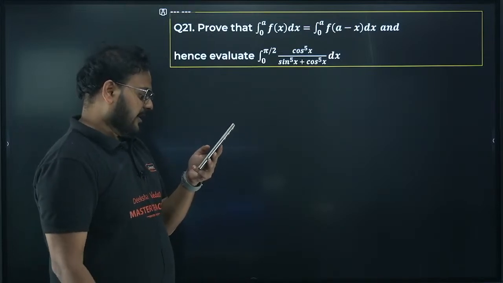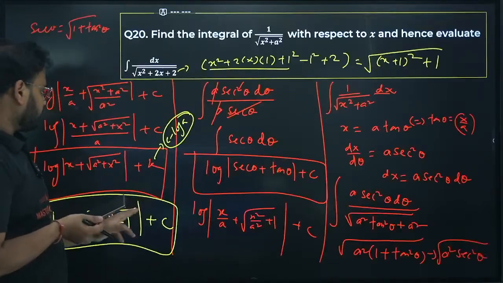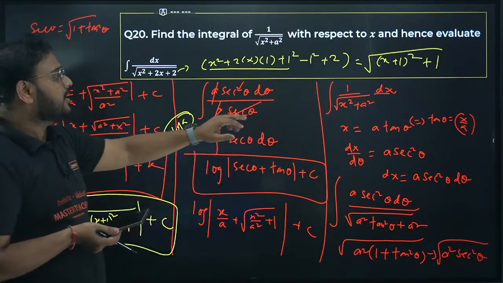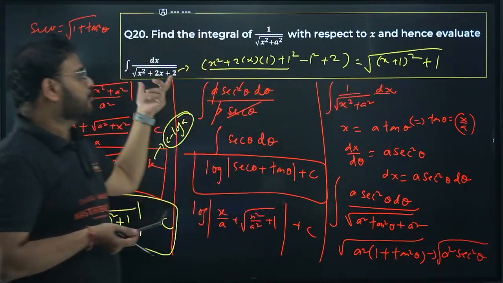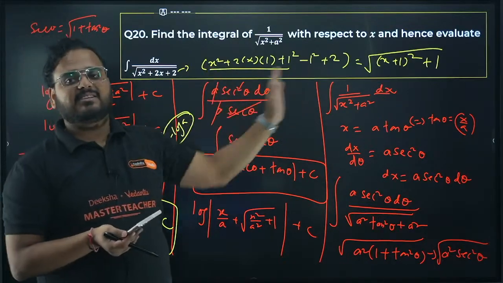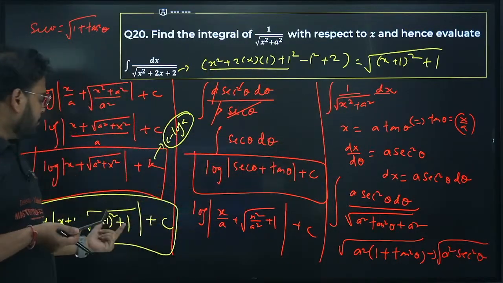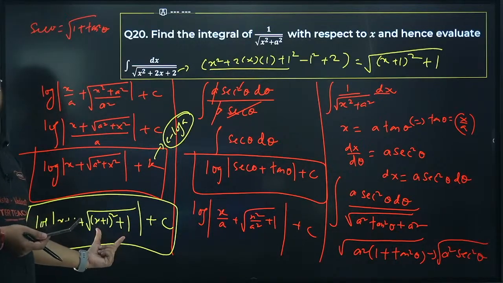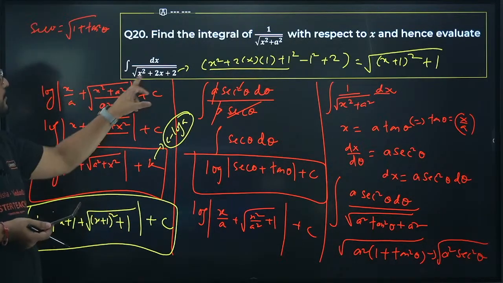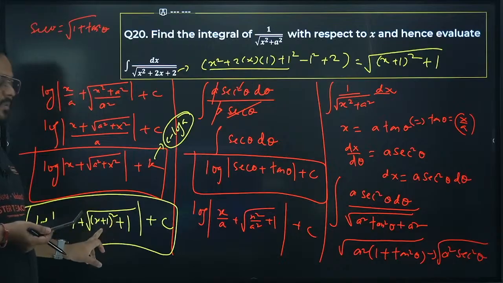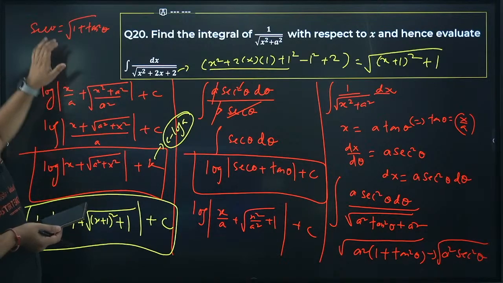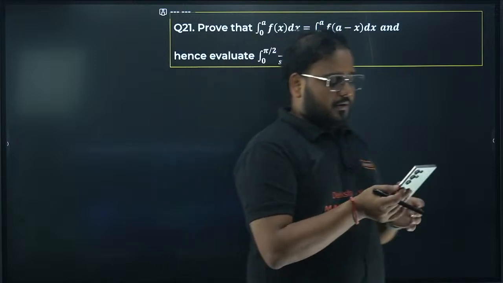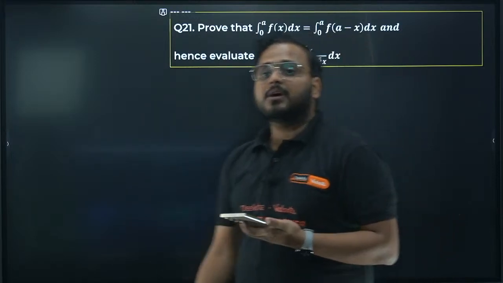Yes, Alan got it right. Yeah, correct. You can keep this as the same root, because if you check carefully, this root is nothing but the same root. I have not made any changes in that. I just rewrote it. So writing this whole thing as the root of x plus 1 the whole square plus 1 is the same thing. No need to write this part. Simply you can write the root of x square plus 2x plus 2. That's it. Okay. 21. All right. You are correct. Thanks for giving me the correction.